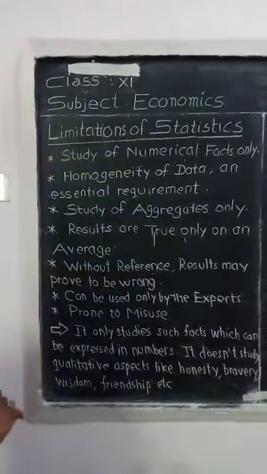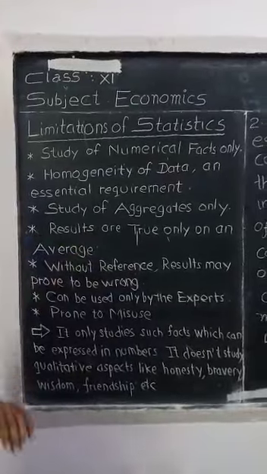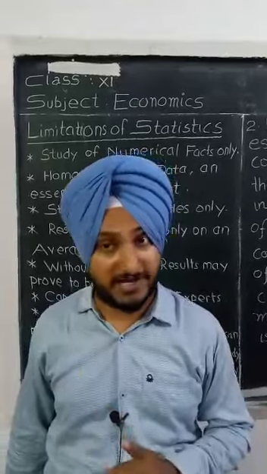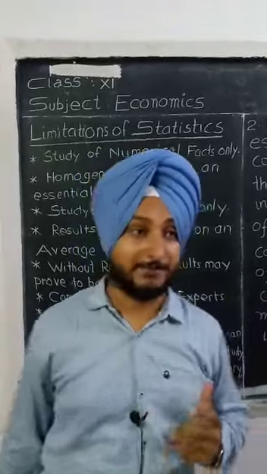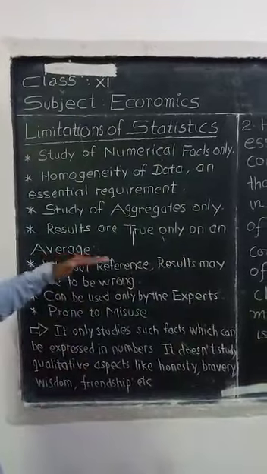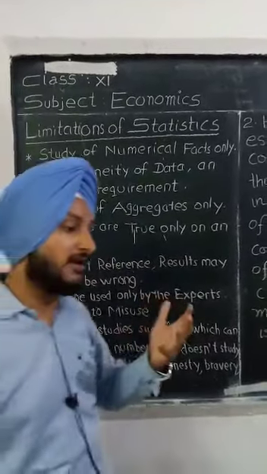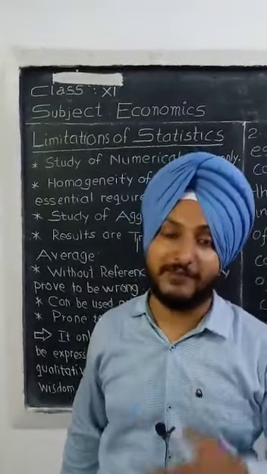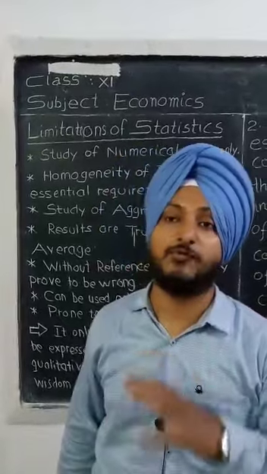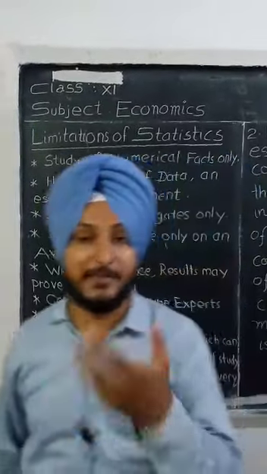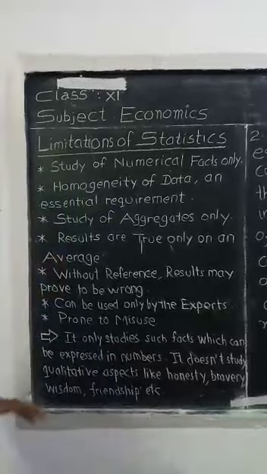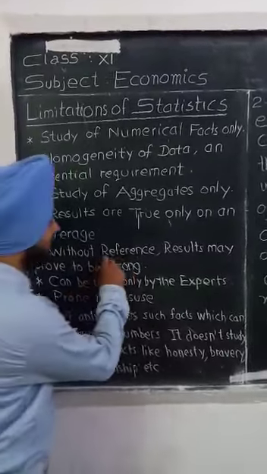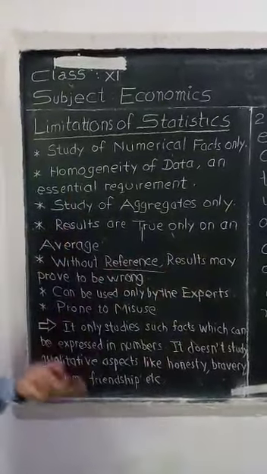Okay students, next one is study of aggregates only. Again I am repeating, this was a feature also, but this is a drawback also. You can say results are true only on average. Whensoever you get any result, it is based on average, so it only becomes true when it is based on average. Otherwise it may get wrong. Without reference, results may prove to be wrong.